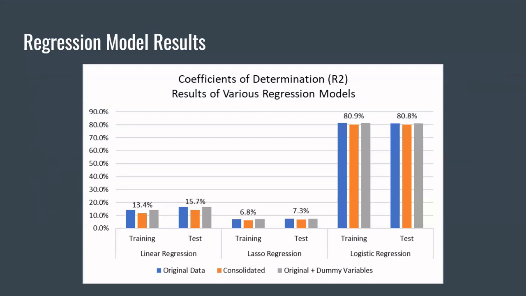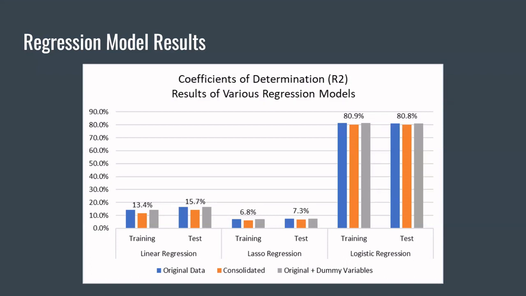Yeah, so now we can just jump into the results of the data. First things first, looking at the graph on screen, we have each of the regression types broken out: linear regression in the first 2 sets of columns, lasso regression in the second 2 sets of columns, and logistic regression in the third set of columns. Each of the columns represents the original data, which Jones had mentioned, the raw data set as we got it from the website, before it was cleaned.